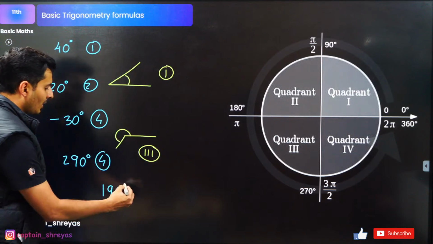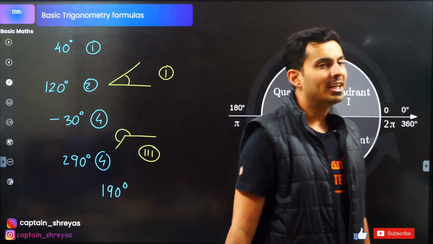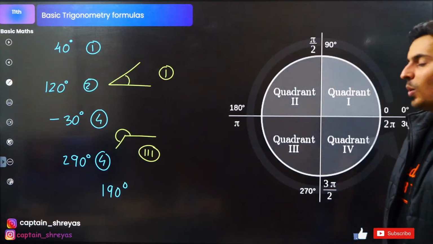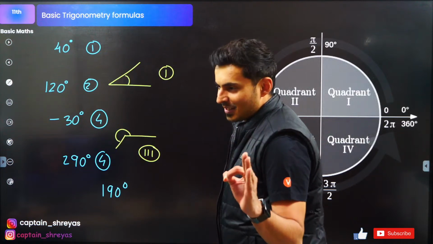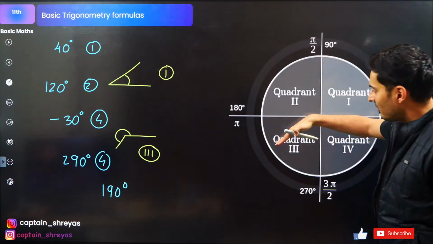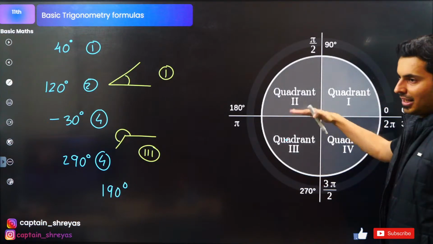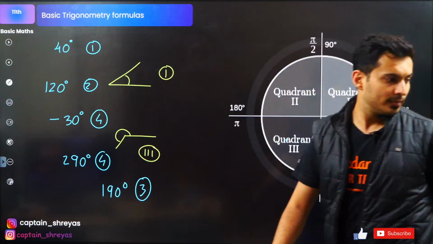Okay, answer this, guys. 190 degrees. Which quadrant will it be in? Yes. 1, 2, 3, 4. Third, right? 190 will be somewhere here. Yes, exactly. So this is basically the third quadrant.